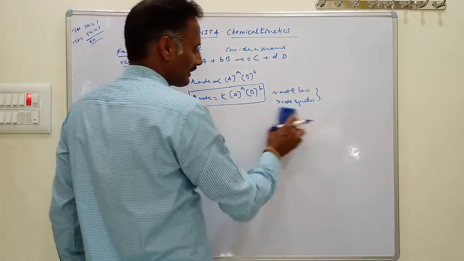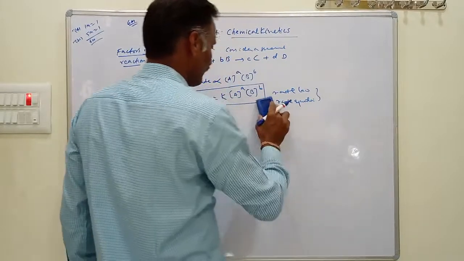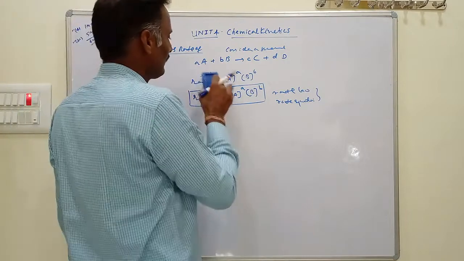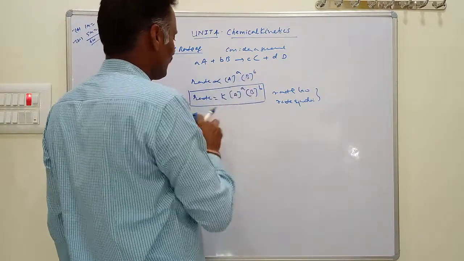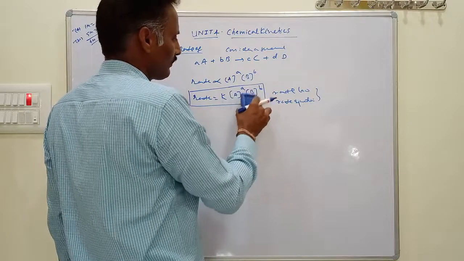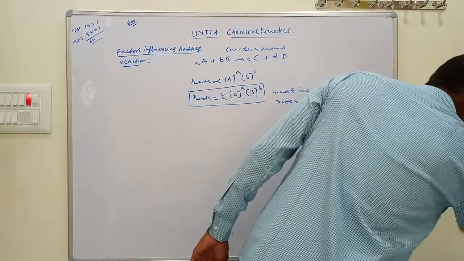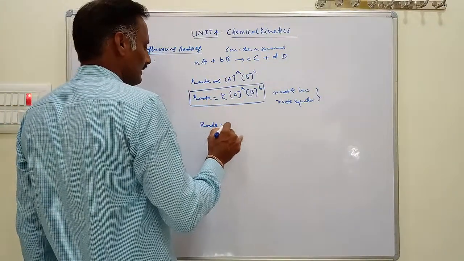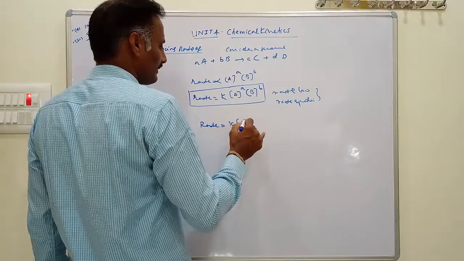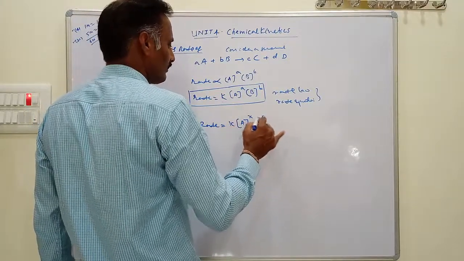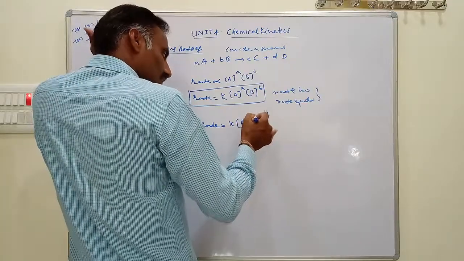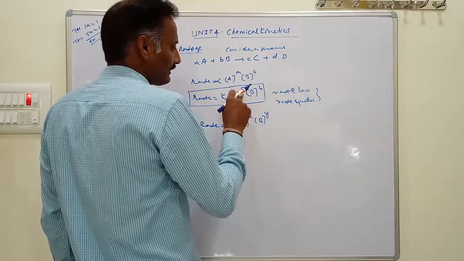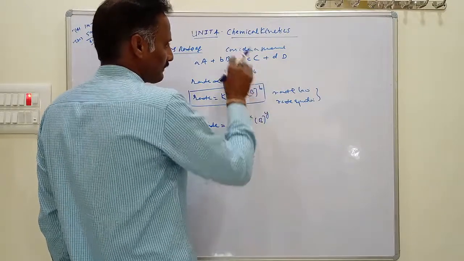When the concentrations of reactants are taken as unity, the rate of reaction is nothing but the rate constant. So for this reaction, rate is proportional to the concentrations of A and B, and rate equals K[A]^a[B]^b. This is also expressed in some cases as rate equals K[A]^x[B]^y, where x and y are the exponents of A and B in this expression.